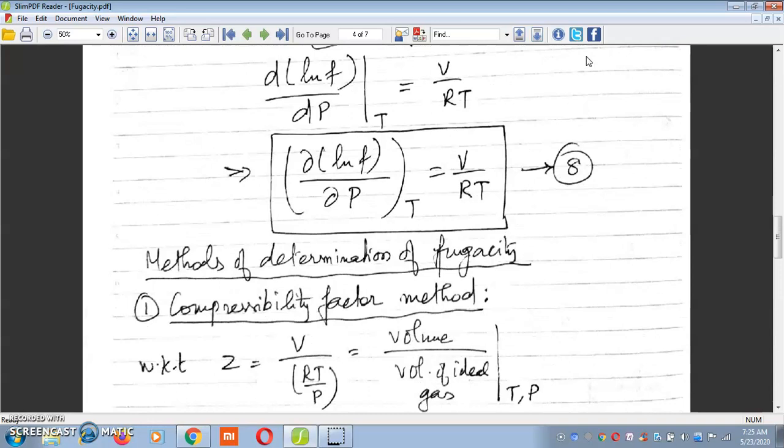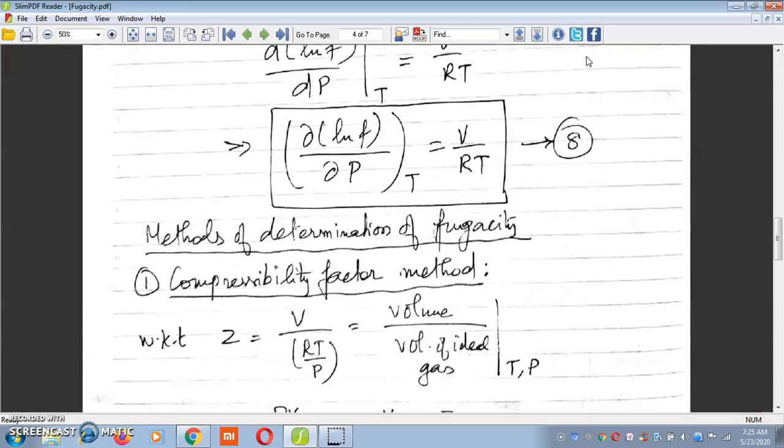Now, methods of determination of fugacity. First we will see the compressibility factor method.